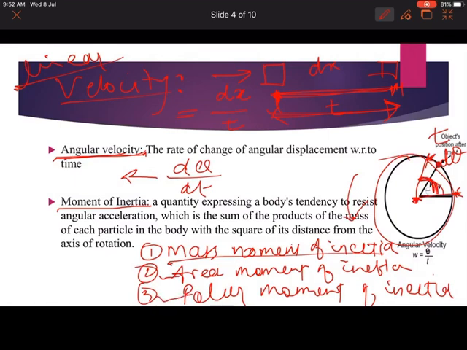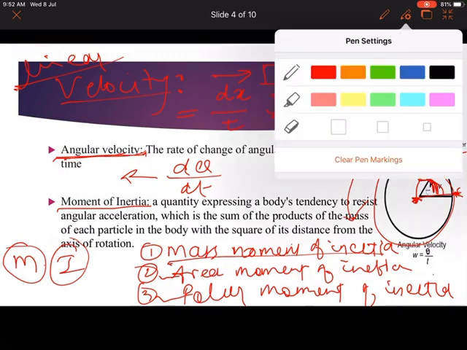The term moment of inertia consists of two words, moment and inertia. So we must know what the moment is and what the inertia is. What is the meaning of inertia? This also you should know. What is inertia? Let's make it clear.